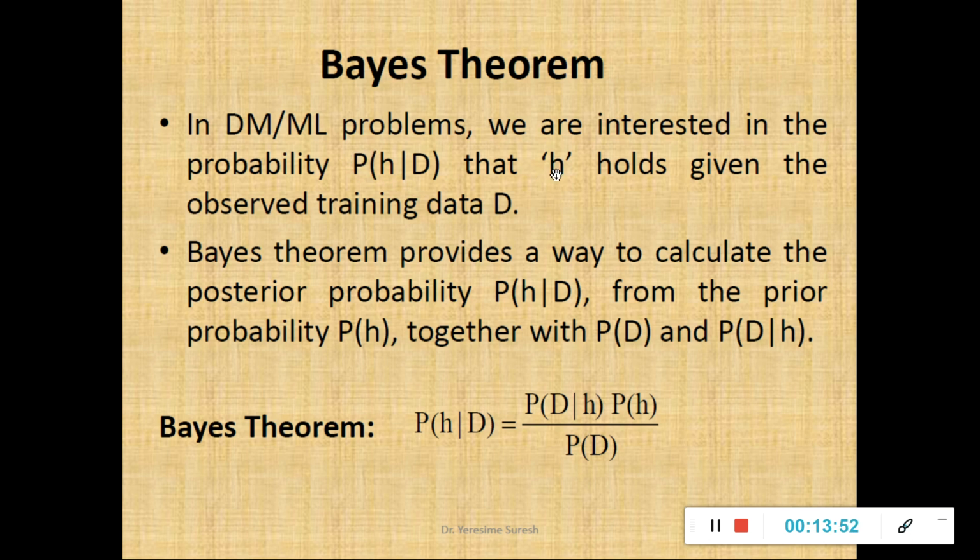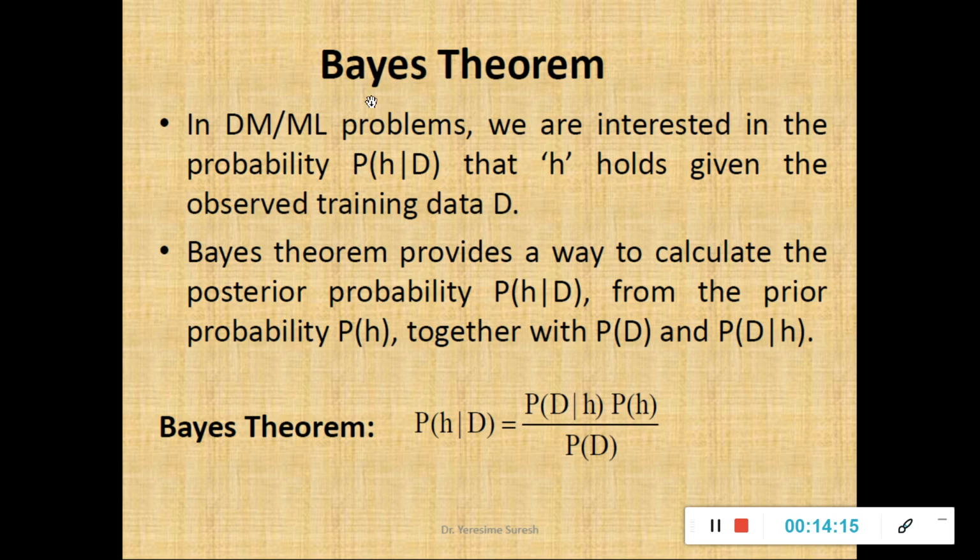So H is the hypothesis, and I have defined hypothesis as an assumption that is true, and D is your training data set, the initial data set given to you. And what exactly does the data set D consist of? It will consist of n number of instances, examples or records, and each instance will have n number of attributes, and those attributes will have some attribute value pairs. That is your training data set.